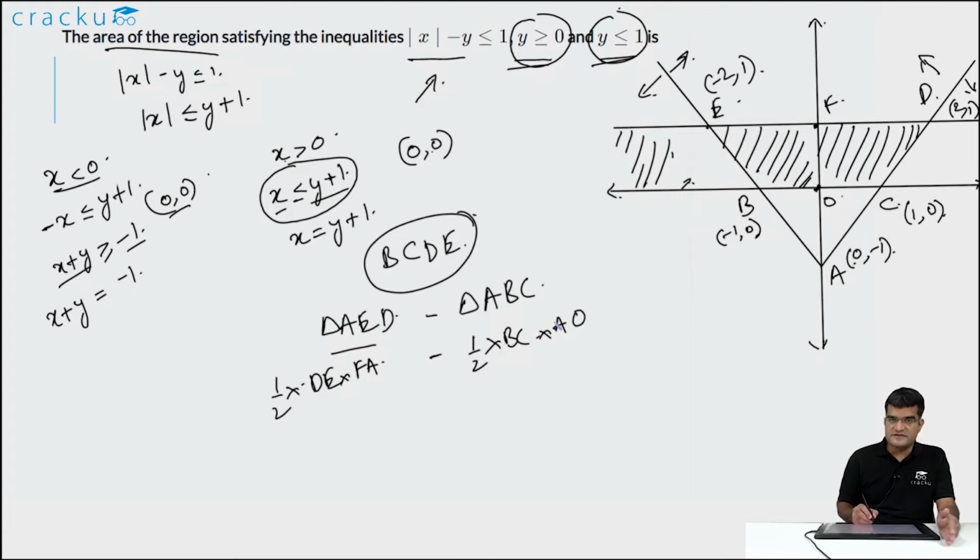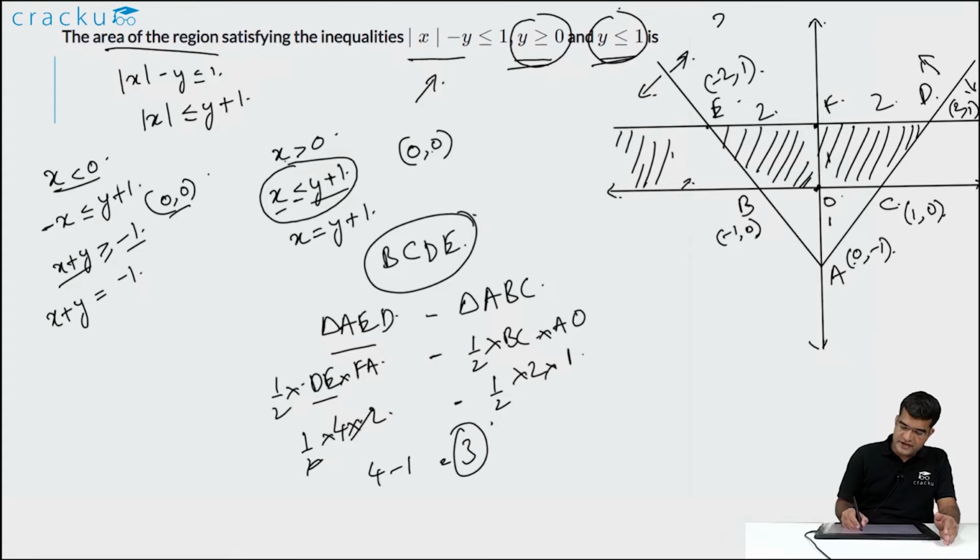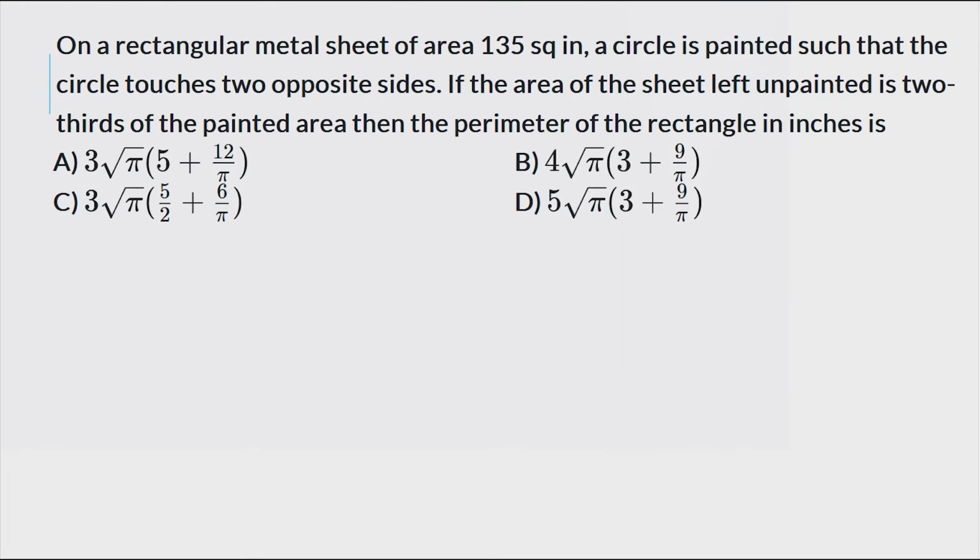The length of each of these is known to us. DE is equal to 2 plus 2, that is equal to 4. So this is half into 4 into FA, which will be equal to 1 plus 1, so that is equal to 2, minus half into BC, where BC is equal to 2, and AO is equal to 1. So this is equal to 4 minus 1, which is equal to 3 units. So the required area which is bounded by these 3 inequalities is equal to 3 square units.